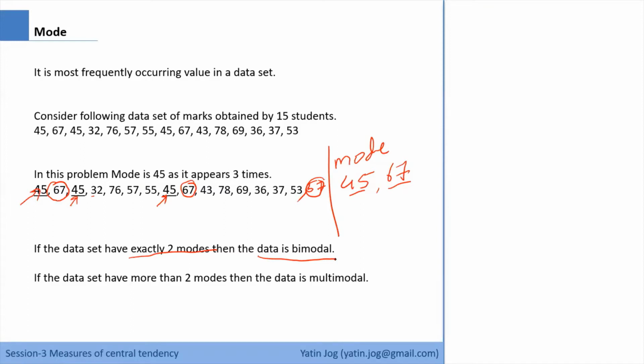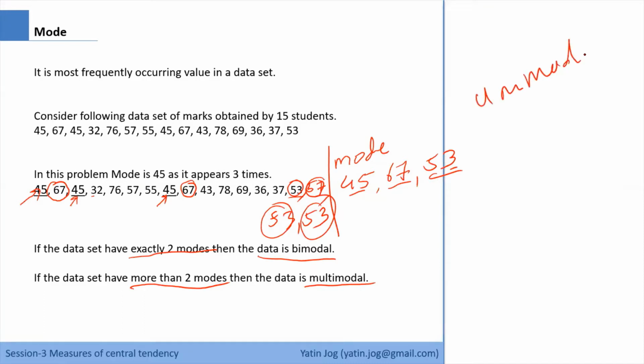Similarly, suppose I have another 2 observations as 53, 53. Now 53 is also present 3 times. So now I have 3 mode values: 45, 67 and 53. If my data set has more than 2 modes, then it is called a multimodal data set. So based on the number of mode values, I can have a unimodal, bimodal or multimodal data set. These are the 3 types of data sets.